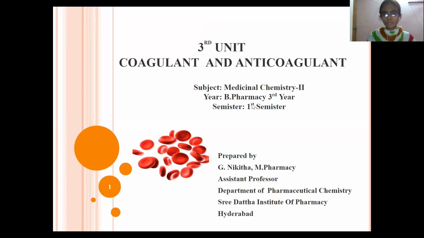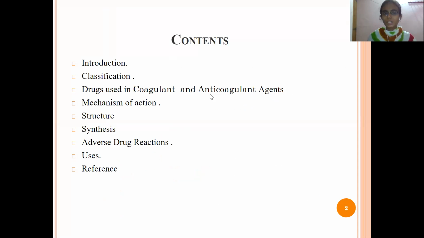In this topic we will discuss the introduction, meaning what is a coagulant and what is an anticoagulant, what classification comes under it, and what drugs we use as coagulants and anticoagulants, mechanism of action, structure, synthesis, adverse drug reactions, uses and references. Whatever books have been followed, you can see them in the references at the end.